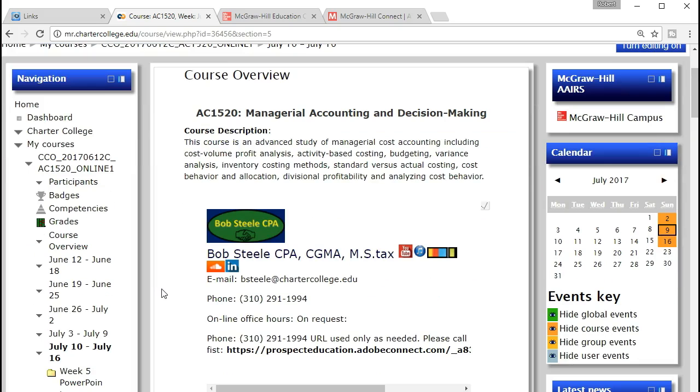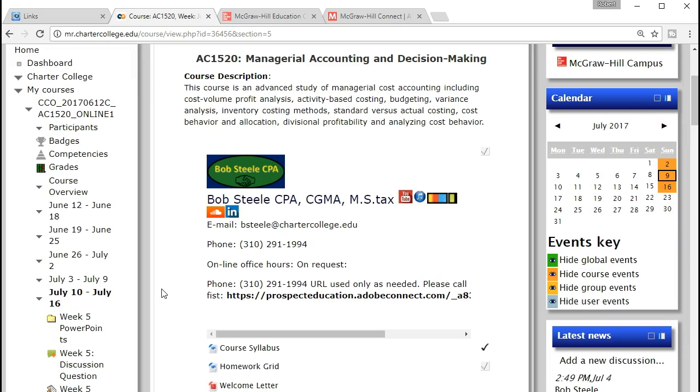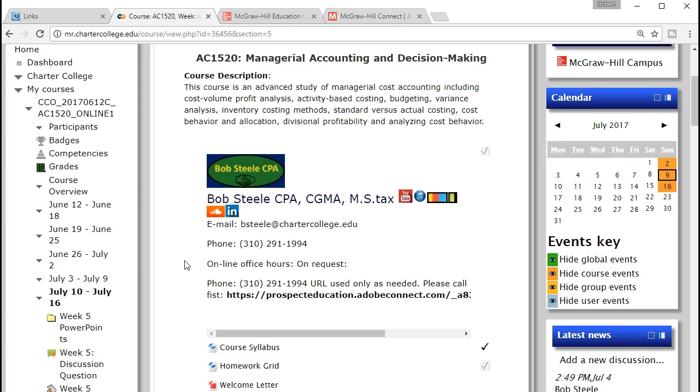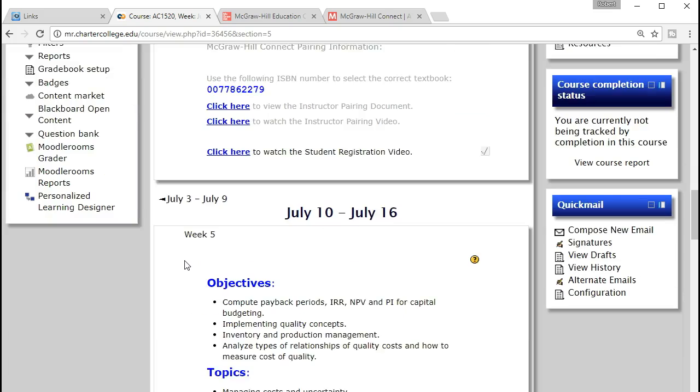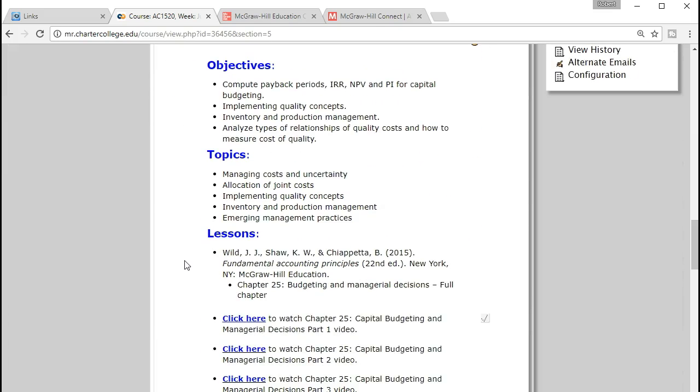Remember that the contact information is up top with the name and the email address, and we also have office hours by request. The best way to request is generally email with some times that we can then meet, and then we can meet by phone and/or screen share software and work through any problems or questions in that format at that time.